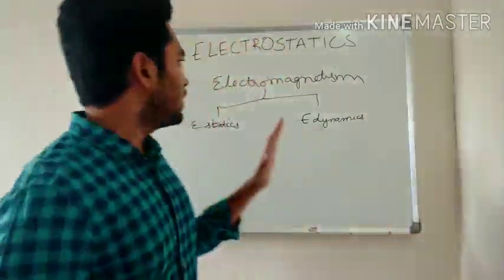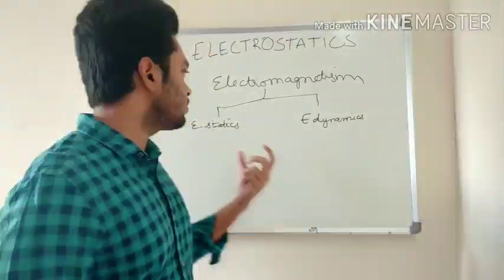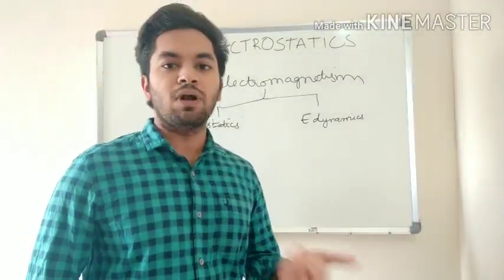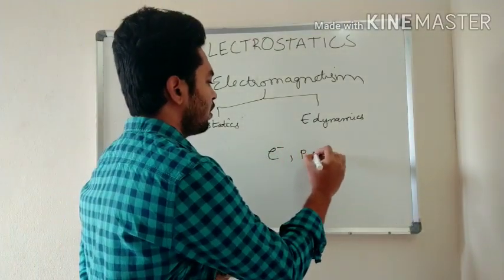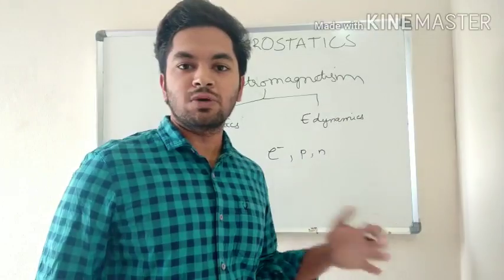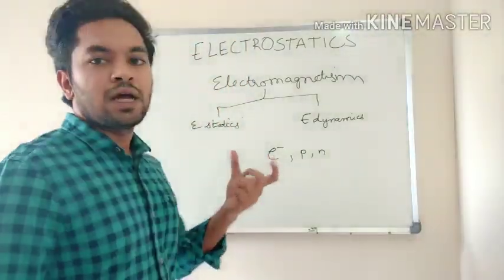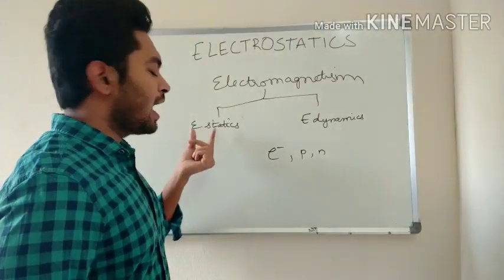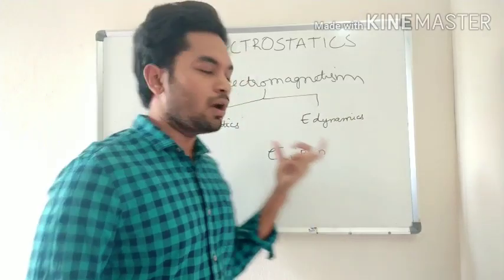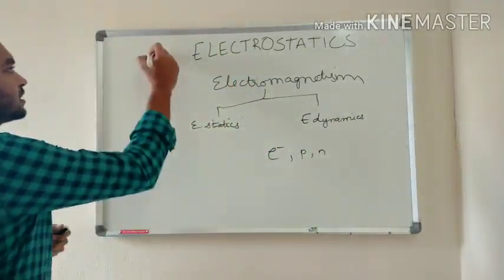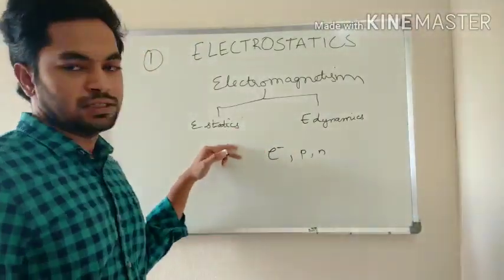Now here in 12th class we are not going to talk about such objects, but we are going to talk about quantum objects. Quantum objects means electron, proton or neutron. All these are called quantum particles. Now we are going to discuss how an electron acts when it is static and when it is in dynamics. This is our first chapter, so we are only going to talk about the electron when it is at rest.